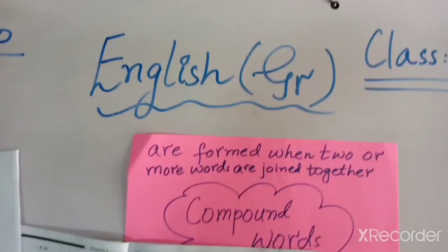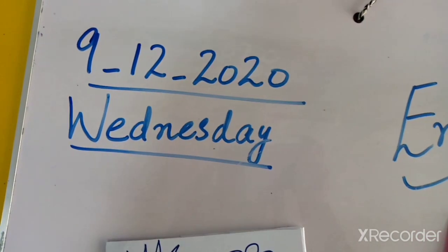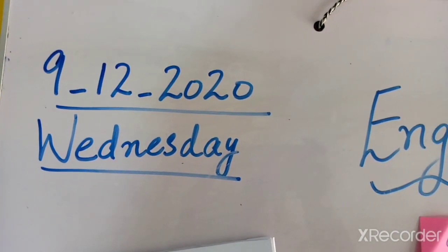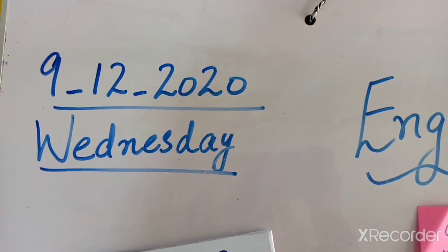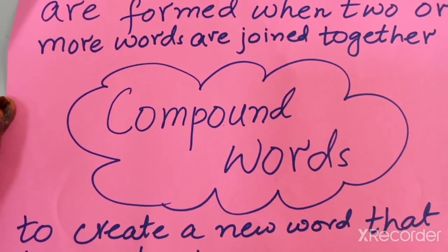But now first come to the date. Okay, today the date is 9/12/2020. Meanwhile 9 December 2020 and the day is Wednesday. Okay, let's have a review of compound words.